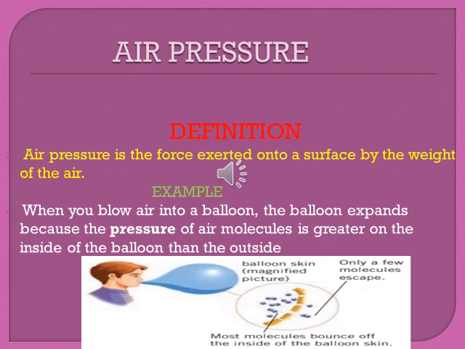Air pressure. Definition: air pressure is the force exerted onto a surface by the weight of the air. Example: when you blow air into the balloon, air molecules strike with each other and with the skin of the balloon, due to which air pressure has been created inside the balloon, and finally the balloon inflates due to air pressure produced inside it.